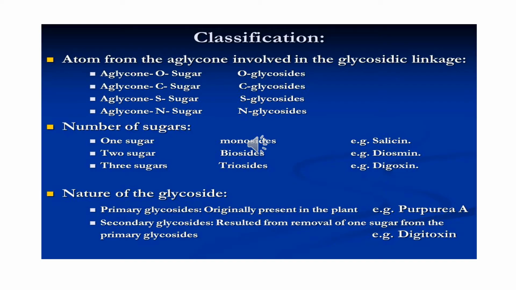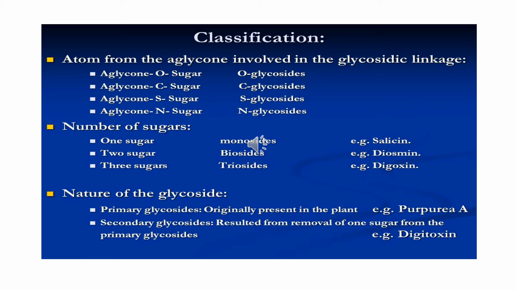Next classification is based on the glycosidic linkage which is present between the glycone and aglycone moieties of glycosides. If an oxygen linkage is present, this is known as O glycoside. If a carbon linkage is present, this is known as C glycoside. If a sulfur linkage is present, this is known as S glycoside. And if a nitrogen linkage is present, this is known as N glycoside.